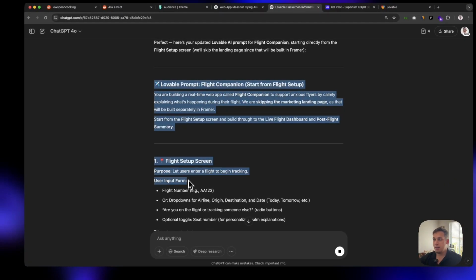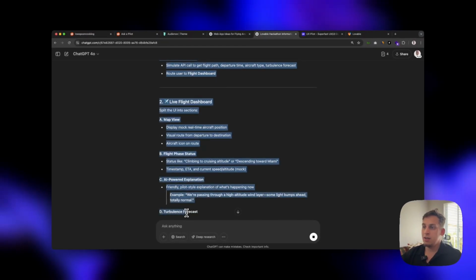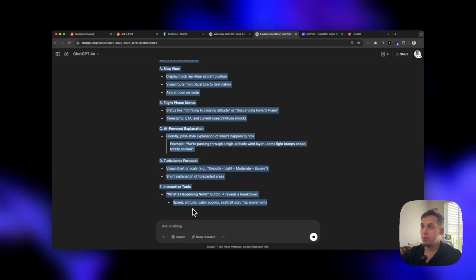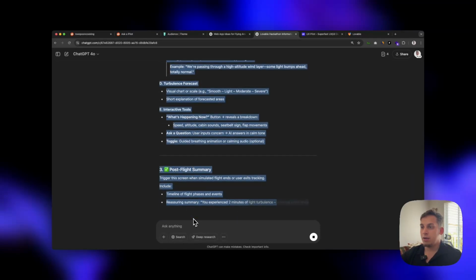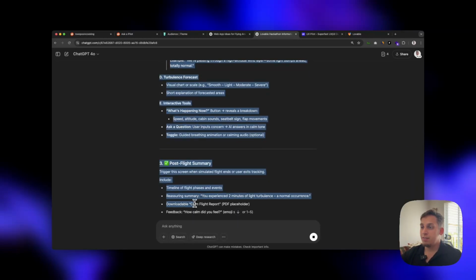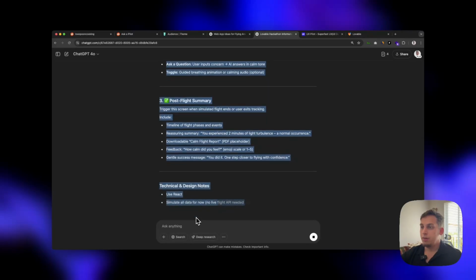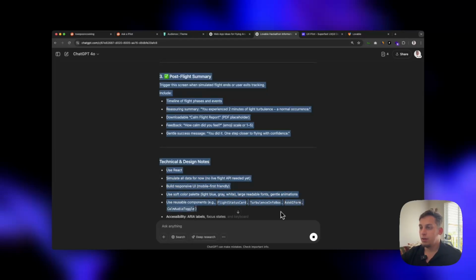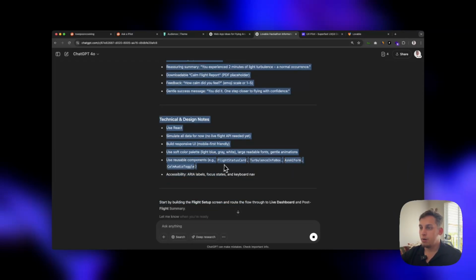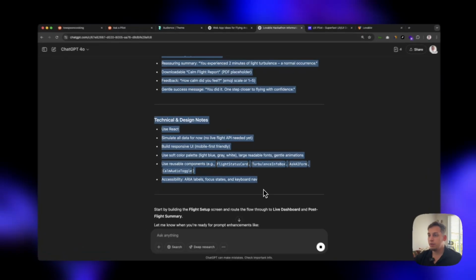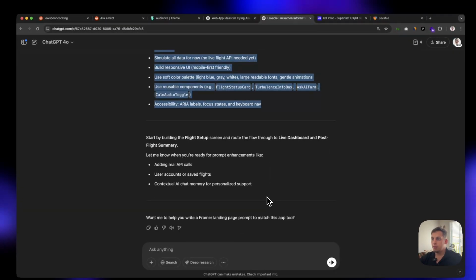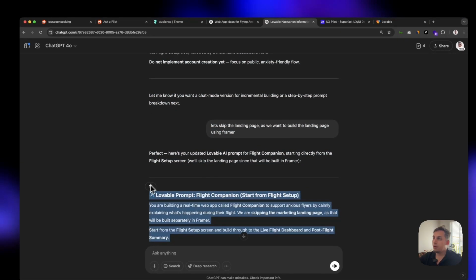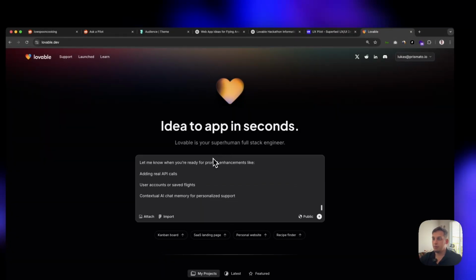So let's go ahead and start selecting everything we need. So we got number one, number 2, which is the dashboard with the 3 columns. We have some interactive tools, post-flight summary, feedback, gentle success message. And let's see, use reusable components. Yeah, let's just include this as well. And let's not forget about that last part. So let's just go like that. Copy this, bring this to Lovable.